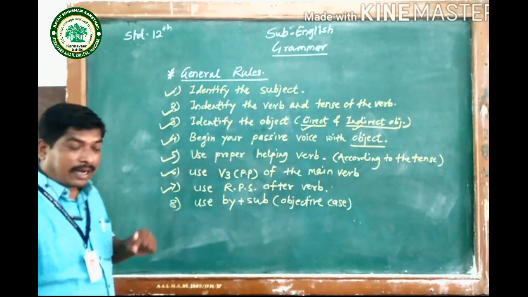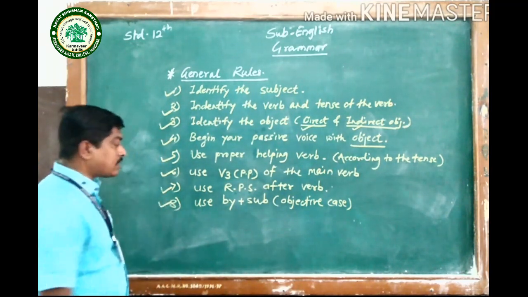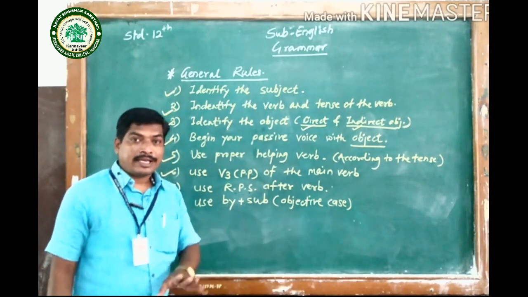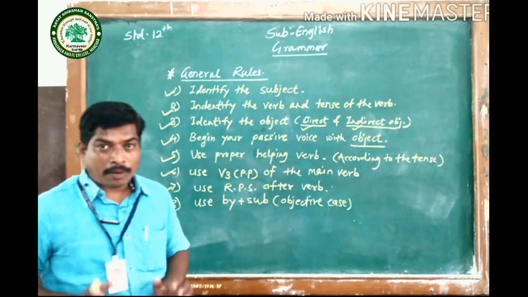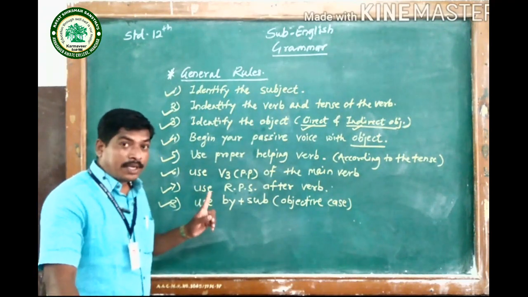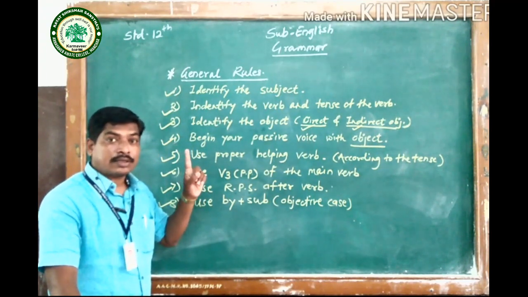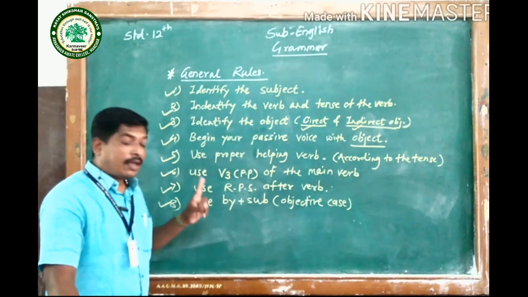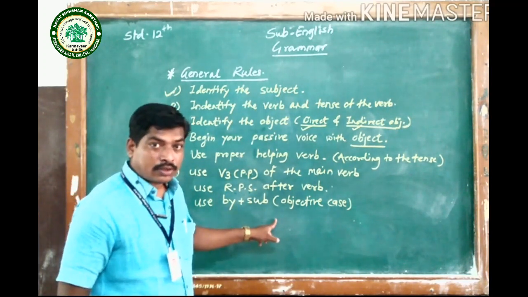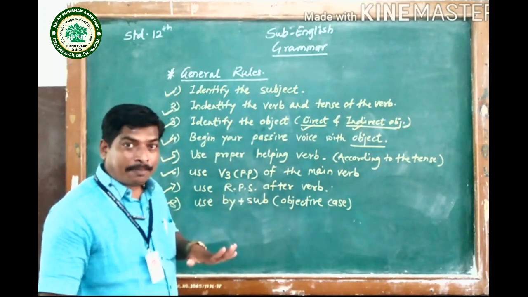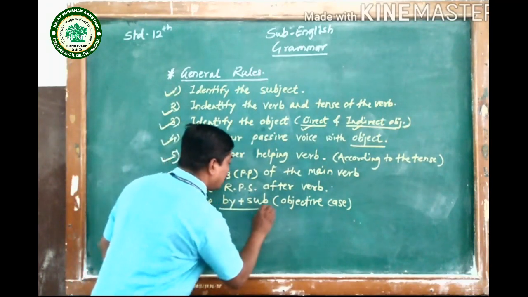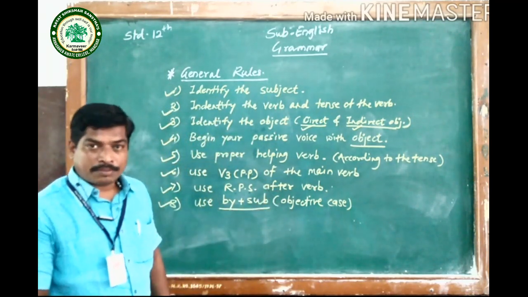And after that, use by plus subject, but subject in objective case. If there is a proper noun or common noun, then there is no problem. But if there is a personal pronoun used as subject, it will be given in subjective case as the subject of active voice, and here you are going to use that personal pronoun in objective case. So in the last step of the passive voice, you are going to arrange this structure: by plus subject.